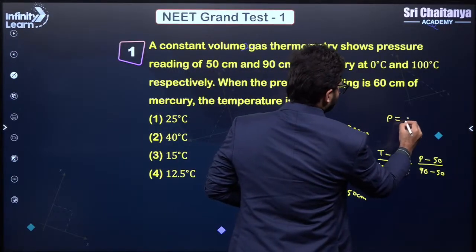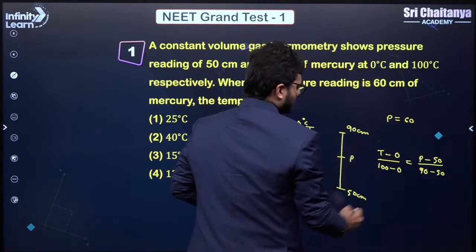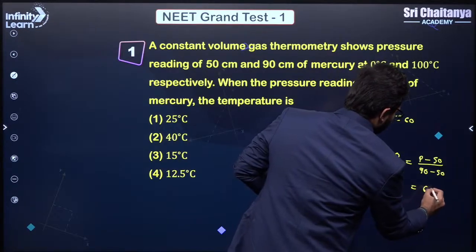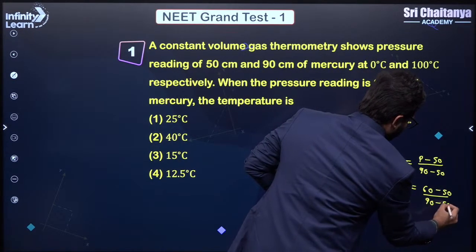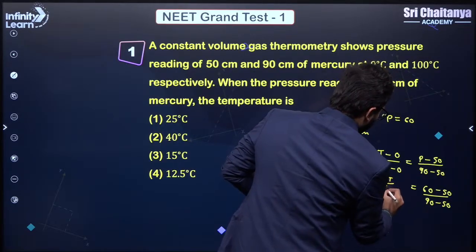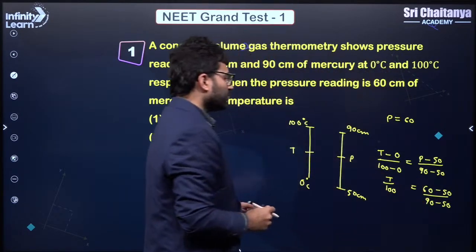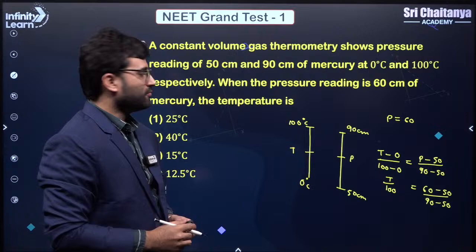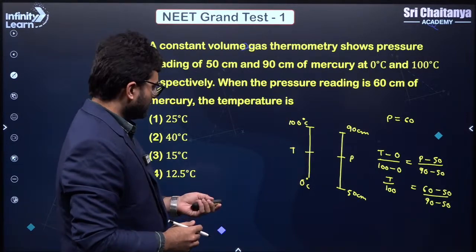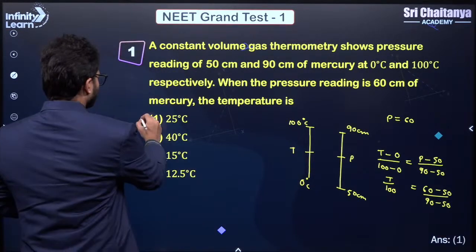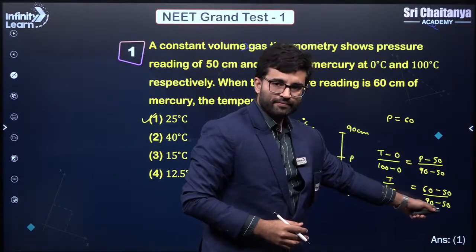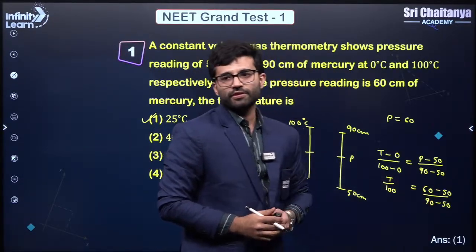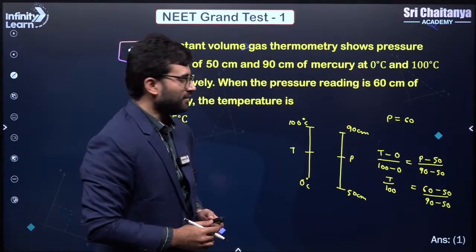This P value is 60. So you put 60 here. So let us see what we'll get. 60 minus 50 divided by 90 minus 50 equals T upon 100. And you can see when you solve this, you will get T as 25 degree Celsius, right? You can solve this, right? So this would be 10 divided by 40. So that would be 100 by 4, which is 25 degree Celsius, right?